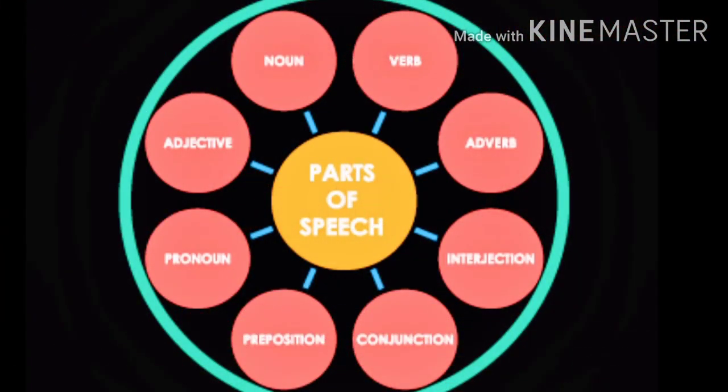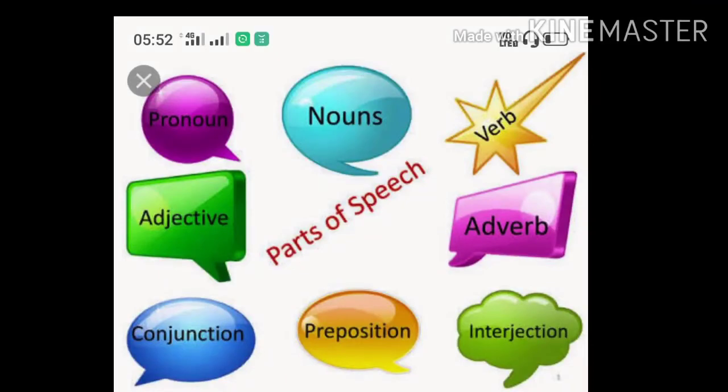Noun is a very important part of our parts of speech. There are 8 types of parts of speech. The first one is noun, the second one is pronoun, the third one is verb, the fourth one is adverb, then adjective, conjunction, preposition, and interjection. These are the 8 types of parts of speech we have studied in our previous classes.